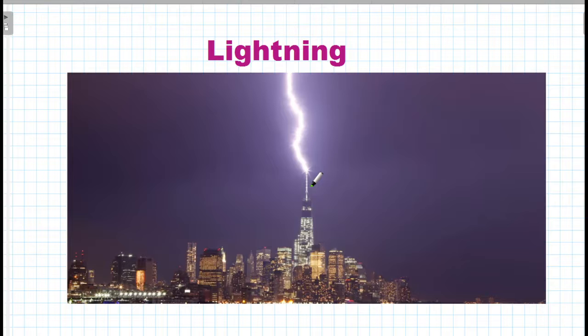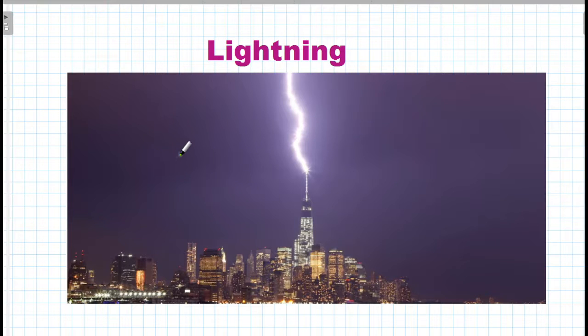installed, and people should not swim in the open sea, play in the open field, or hide under trees during thunderstorms. This figure shows how lightning forms and how a lightning conductor works. Step 1: A thundercloud becomes electrically charged due to friction between water molecules in the thundercloud and air molecules in the atmosphere.